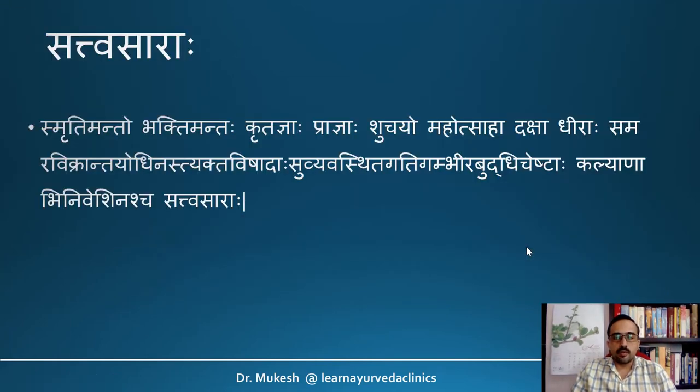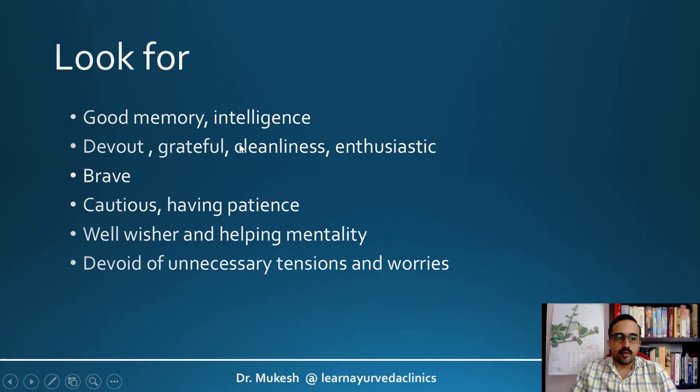sara of the mind or mental power, that is sattva sara, smriti mando, bhakti manda, kritajnaha, prajnaha, shujayo, mahotsaha, daksha, dhiraha, samaravikrantayodhinaha, tyaktavishadaha, suvyavasthitagati gambhirabuddhicheshtaha, kalyanabhiniveshinashcha sattvasaraha. So that they have good memory, they behave very nicely, and their mental strength is very good, and so that is why they are brave, dhiraha, and they have a stable mind. So look for good memory and intelligence.